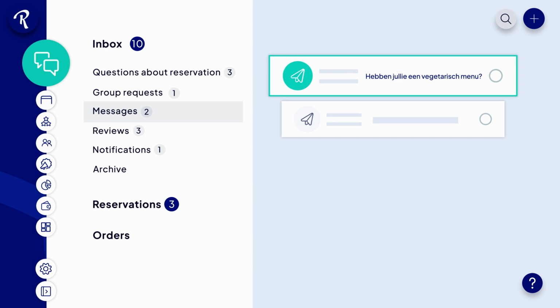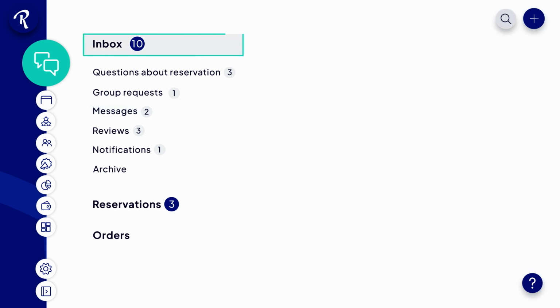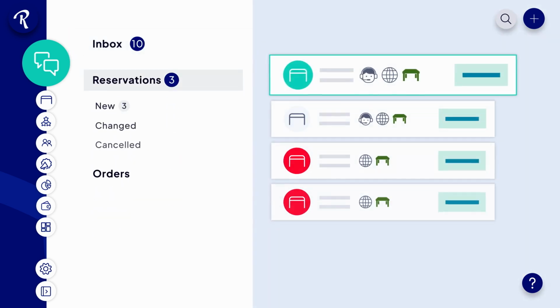Messages consolidates messages from all sources: your widget, Resengo.com, or your Restaphone. They're automatically linked to the guest profile, making it easy to look up open reservations or make a new one.